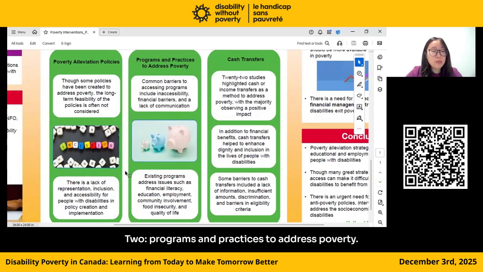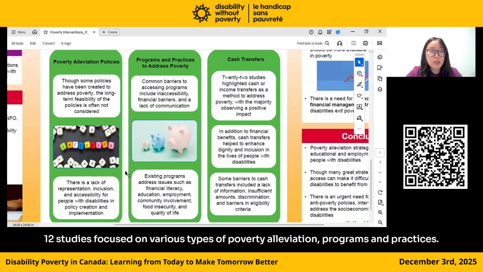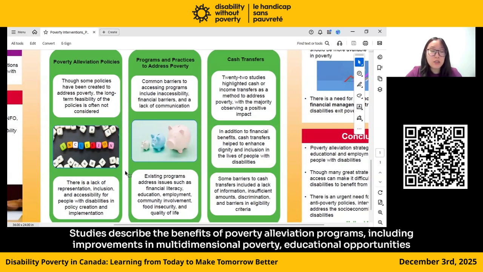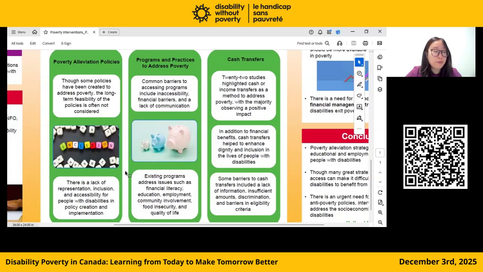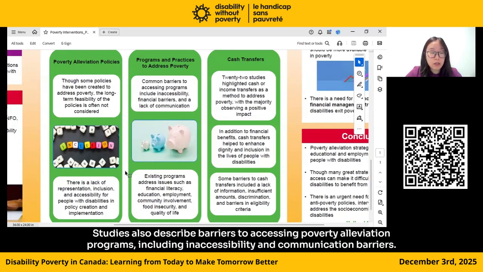2. Programs and practices to address poverty. 12 studies focused on various types of poverty alleviation programs and practices. Studies describe the benefits of poverty alleviation programs, including improvements in multidimensional poverty, educational opportunities and outcomes, increased income, food security, and quality of life. Studies also describe barriers to accessing poverty alleviation programs, including inaccessibility and communication barriers.